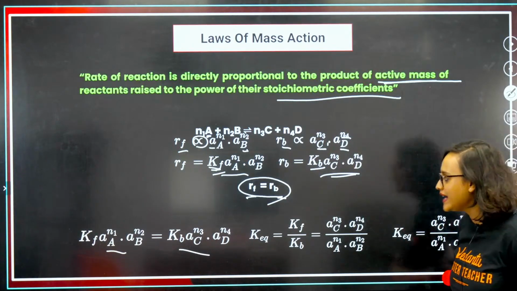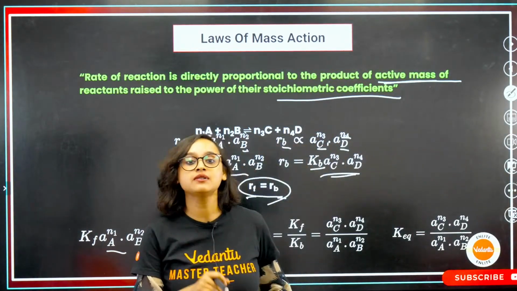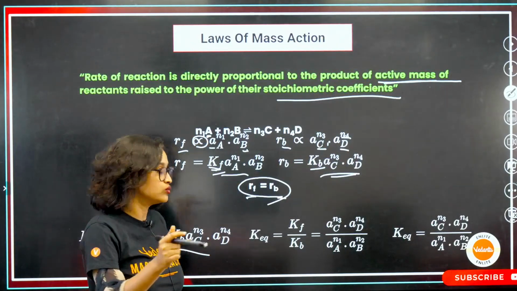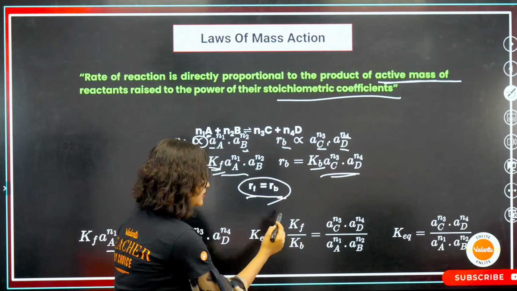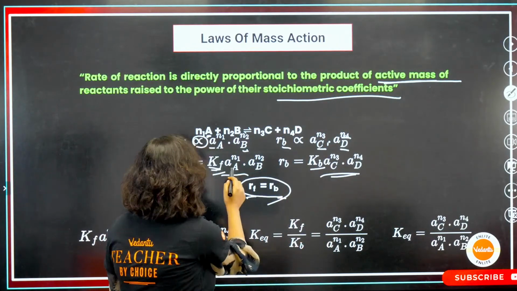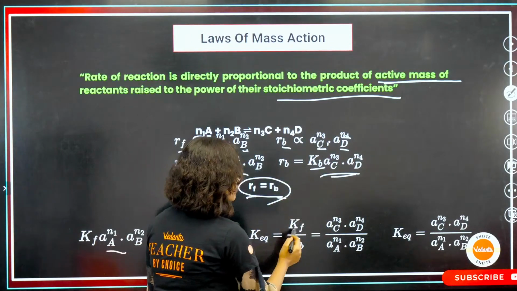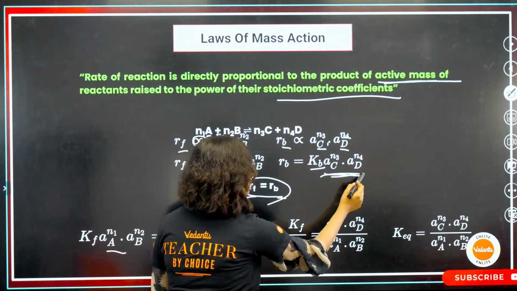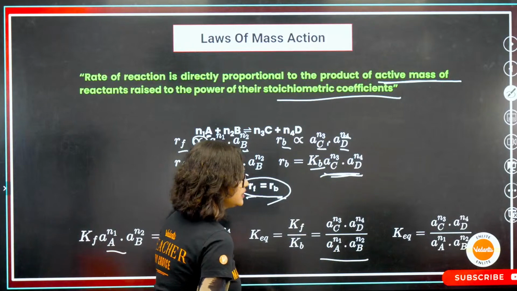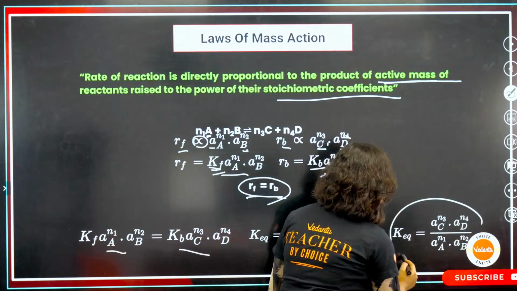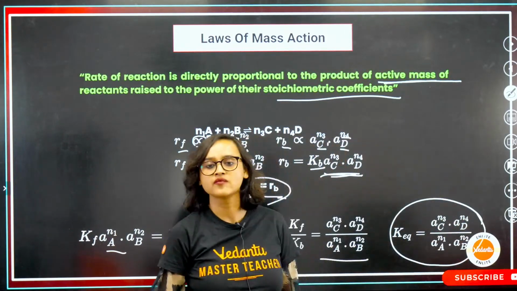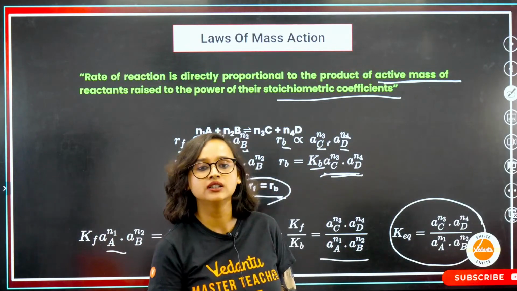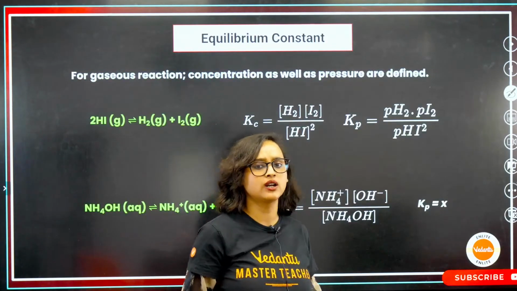Yes. So that means that at equilibrium, KEQ, what is happening? KF by KB is equal to the same thing again, just do this. So you will be getting, this is my formula. This is all that you have to remember. Yes, let's do a problem, you will be able to understand anyways.